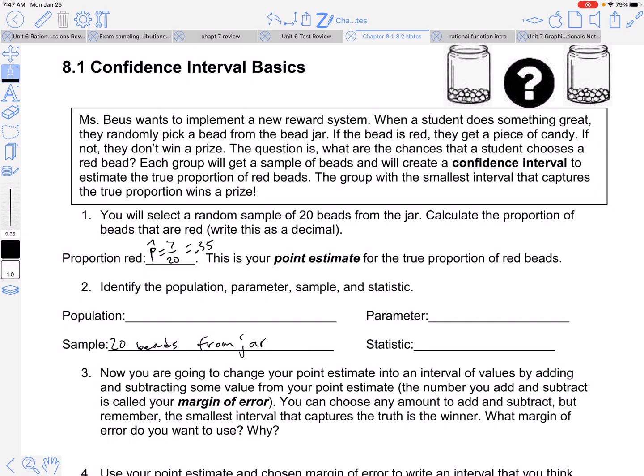All right, so here's our sample right here on number 1. We took a sample of red beads, randomly just reached our hand in there, grabbed out 20, and then we counted how many were red. And so I got 7 out of 20, which means we're thinking there's about 35% that are red. This is our point estimate. So your statistic that you use then to make inference about the true proportion of red in that jar, or whatever you're looking at, is your point estimate.